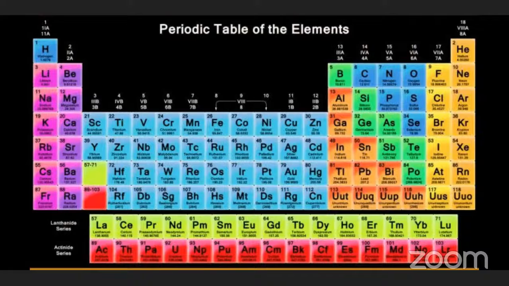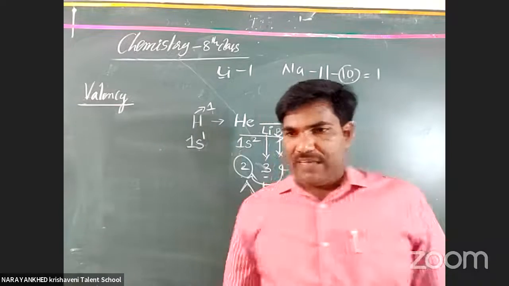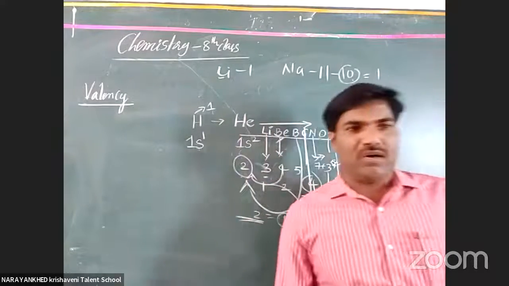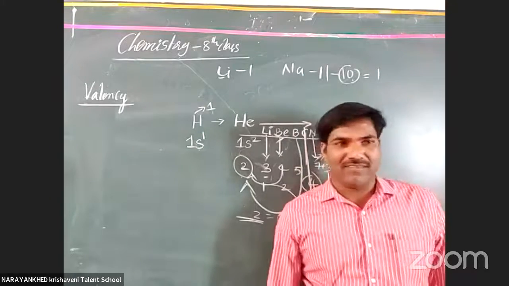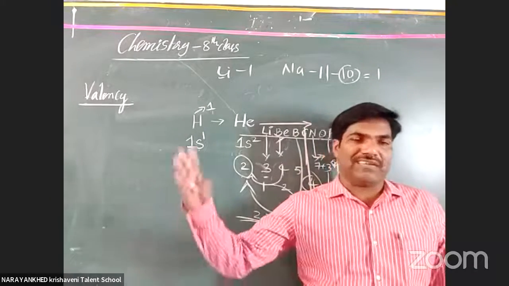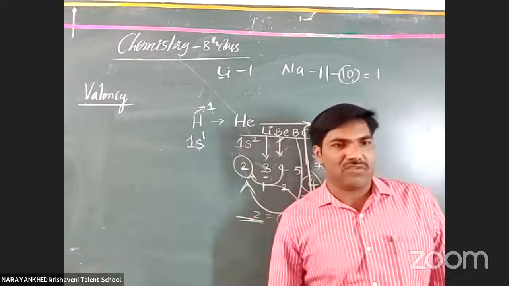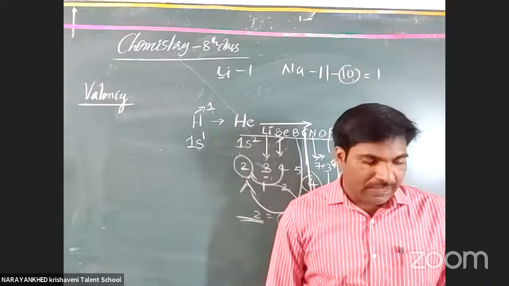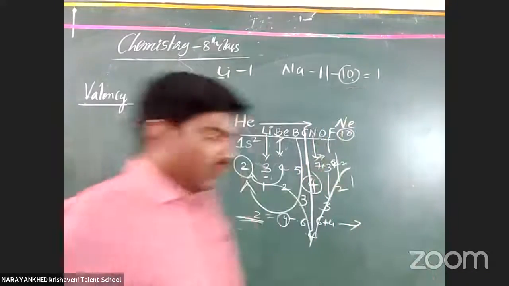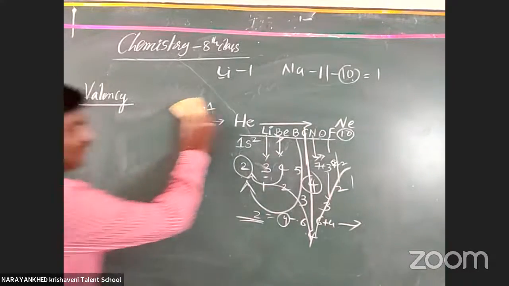Like that, in the groups there is no change in valency, but in the period, the first 4 elements increase in valency. For the next ones, it does not increase, it decreases. The first 4 only increase, the next 4 do not. Next one is atomic size. The next property is about atomic size.